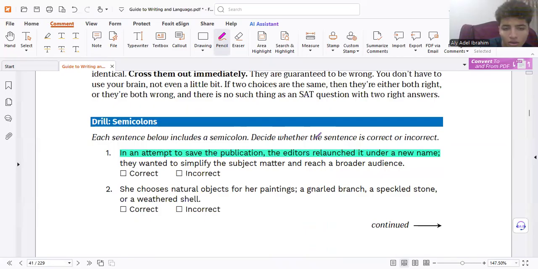As we do every time to check whether this is a sentence or a fragment, you must find the subject and verb. And to find the subject and verb, you must what? Delete any phrase, any relative clause, anything non-essential to help you find the subject and verb.